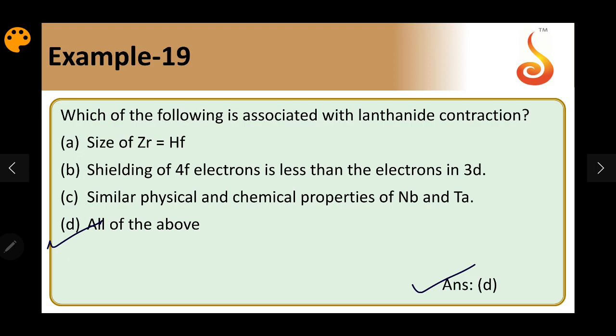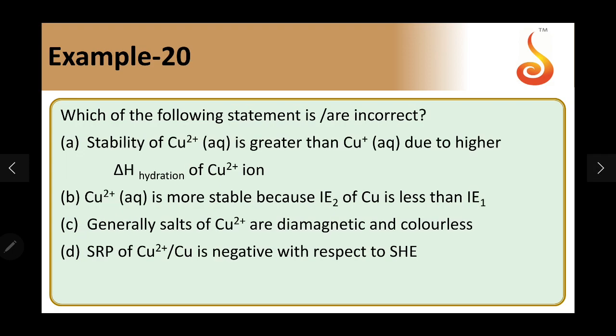Example 20. Which of the following statements is incorrect? The stability of copper 2 plus ion in aqueous medium is always greater compared to Cu plus. That is mainly due to hydration. Though the ionization energy is more for Cu2 plus, definitely the hydration energy of Cu2 plus ion is stabilizing.